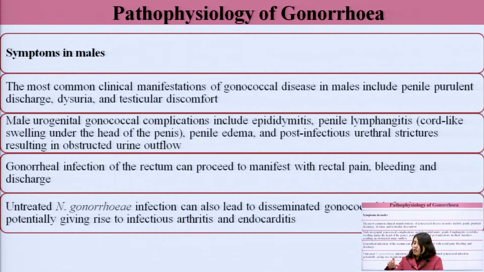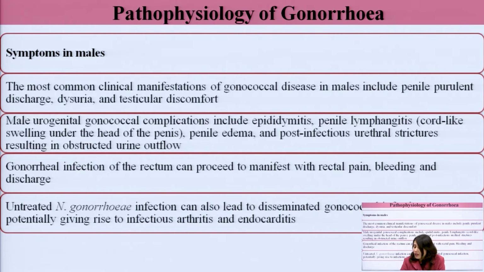There can be urethral strictures. After the infection, there can be a condition where a stricture occurs in the urethra. A stricture is a constriction in the urethra. Now, when the urethra is constricted, where would the urine flow? It won't be able to flow. So there is obstruction of the urine outflow to be eliminated out of the body. This is what it means.